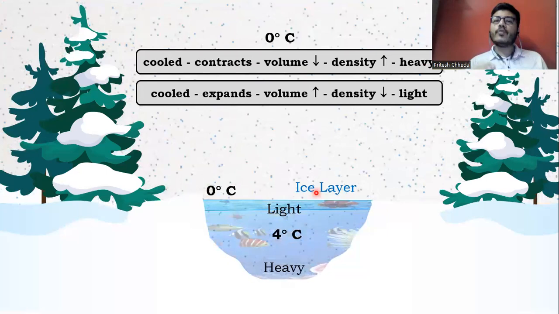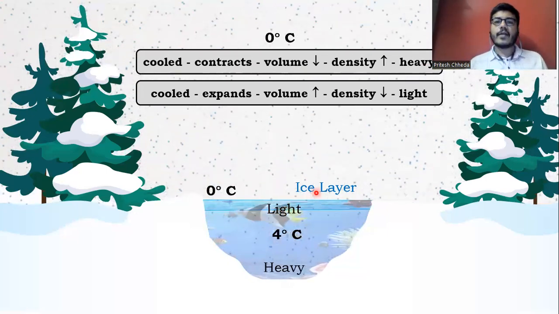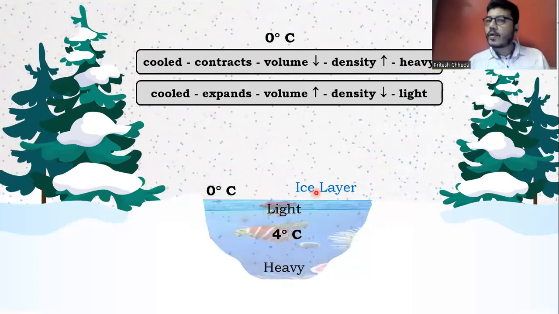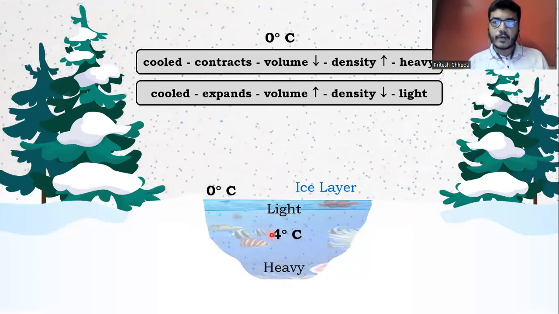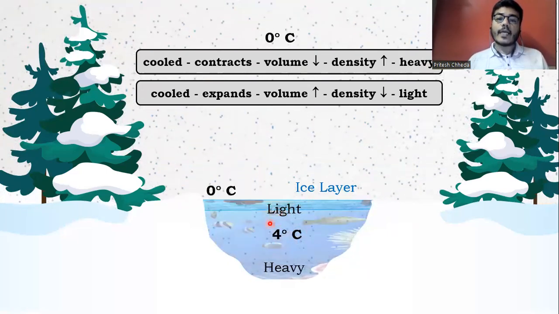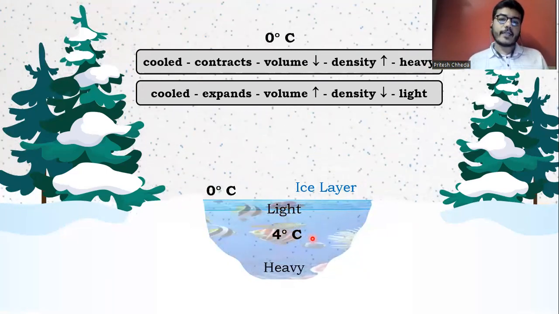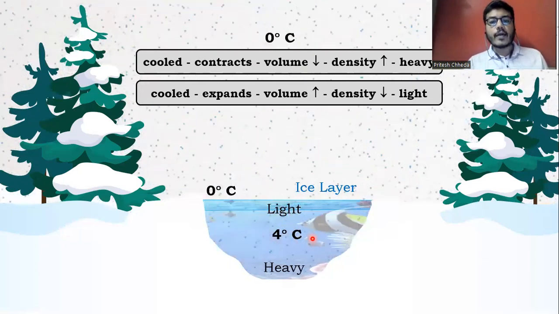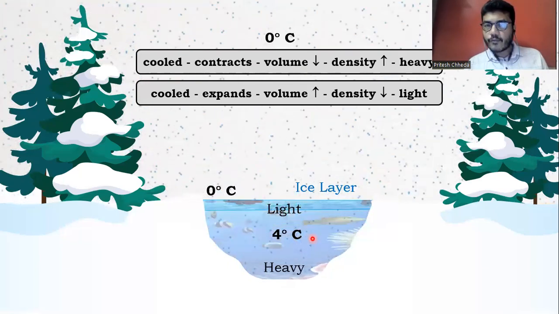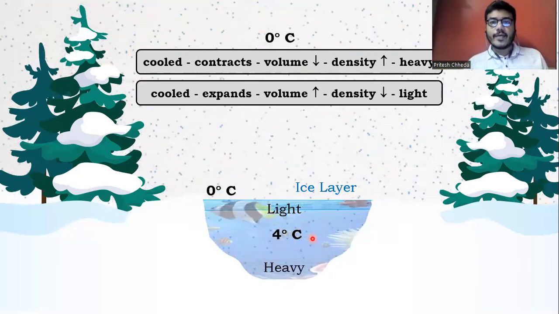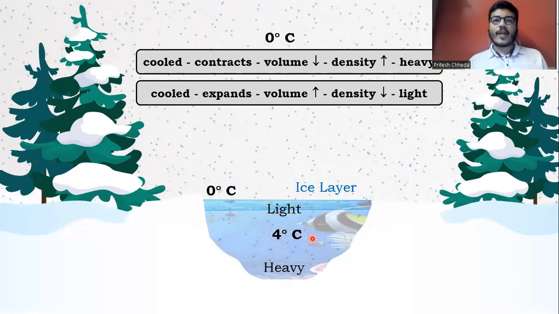Now the beautiful thing about ice is that it is a bad conductor of heat. When I say it is a bad conductor of heat, that means it will not allow heat which is trapped inside to escape out to the atmosphere. That's how the temperature below the ice layer will continue to be at 4 degrees Celsius, and thus the aquatic plants and aquatic animals will continue to survive. They will not be frozen to death. That's how this anomalous behavior of water is very, very useful for the survival of aquatic life.